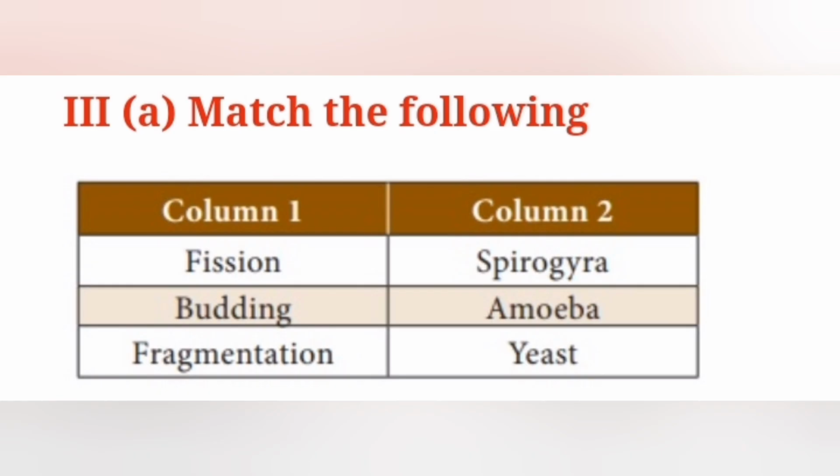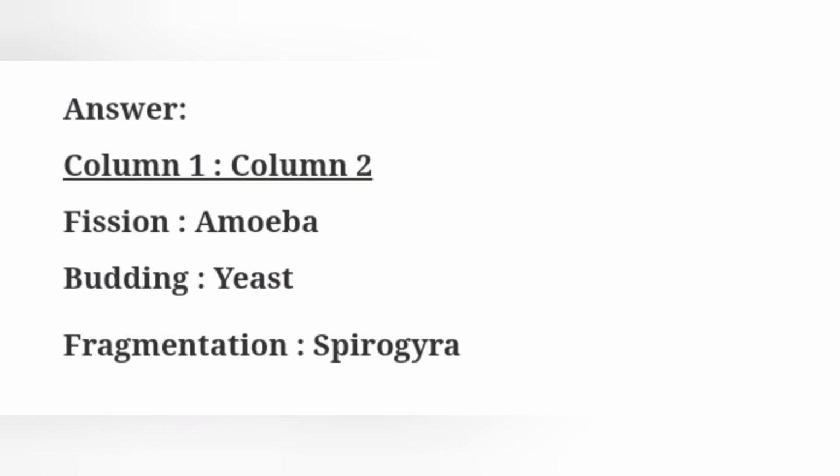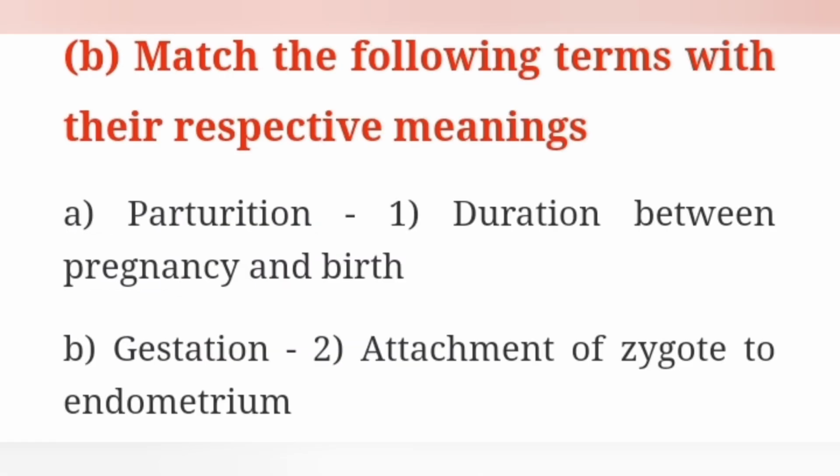Third Roman letter, option A, match the following. Answer, column 1 and column 2: fission, amoeba; budding, yeast; fragmentation, spirogyra. Option B, match the following terms with their respective meanings.